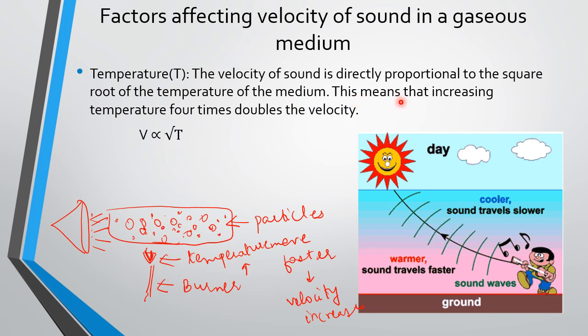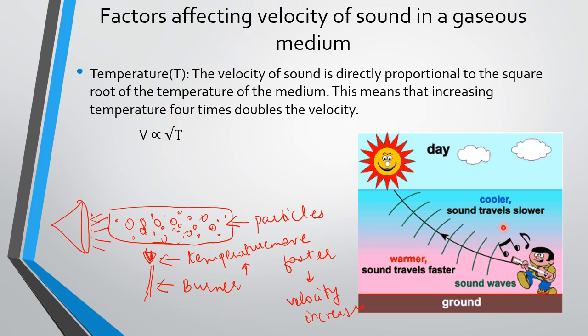What does this mean? When you increase the temperature 4 times, it doubles the velocity. So it is given as V is directly proportional to the square root of T. Directly proportional means as the temperature increases, the velocity also increases. But how many times? Increasing the temperature 4 times doubles the velocity. Understood? So this part is very important, that V is directly proportional to root T.